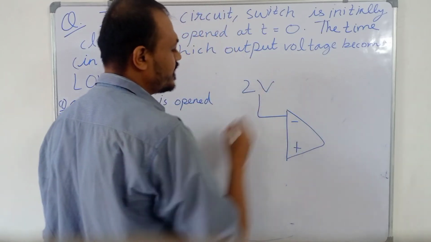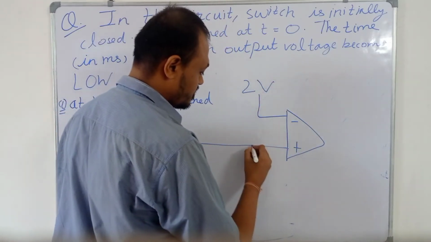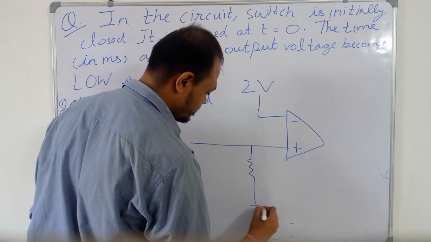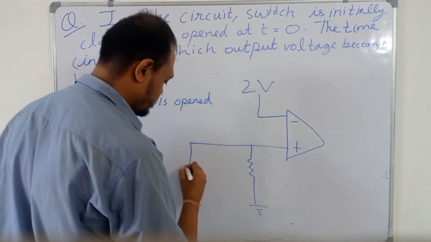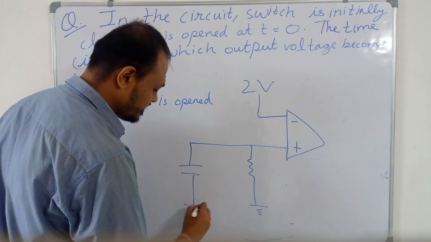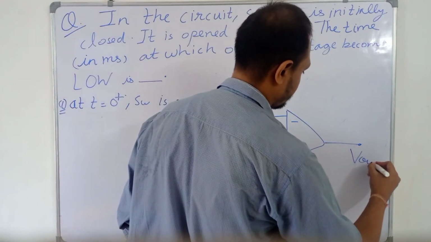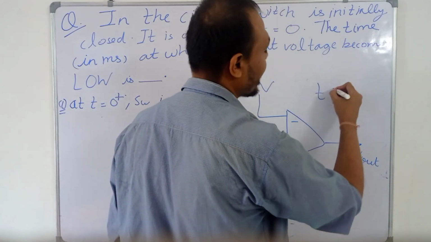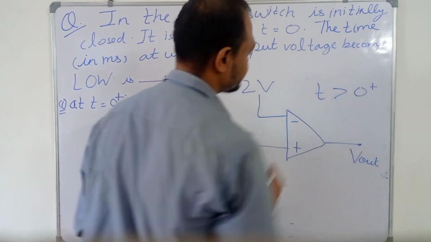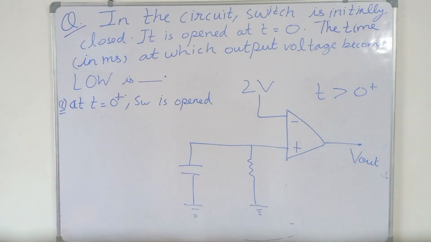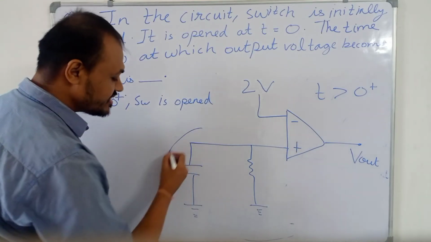This is 2 volt. This is your resistance. And this is the capacitor. This is the circuit for time t greater than or equal to 0 plus. So this is a discharging circuit.